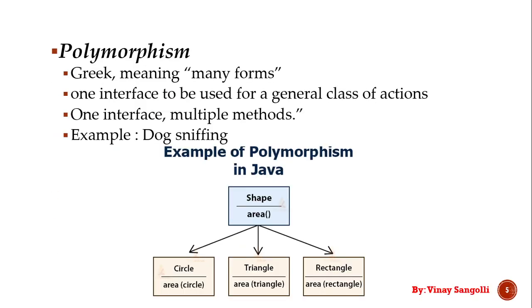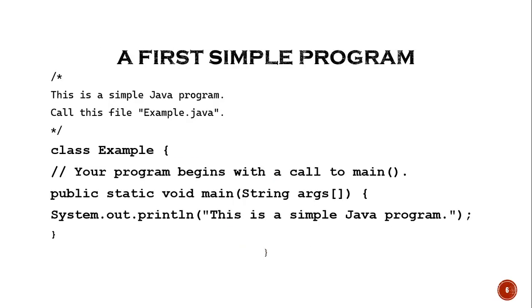So we are done with the OOP and its principles. Today we will see a simple Java program wherein we will try to see what are the various features of your simple Java program. Okay. So this is how your simple Java program looks in the above slide. You can just observe how it is looking. Now let us start with the explanation of this.